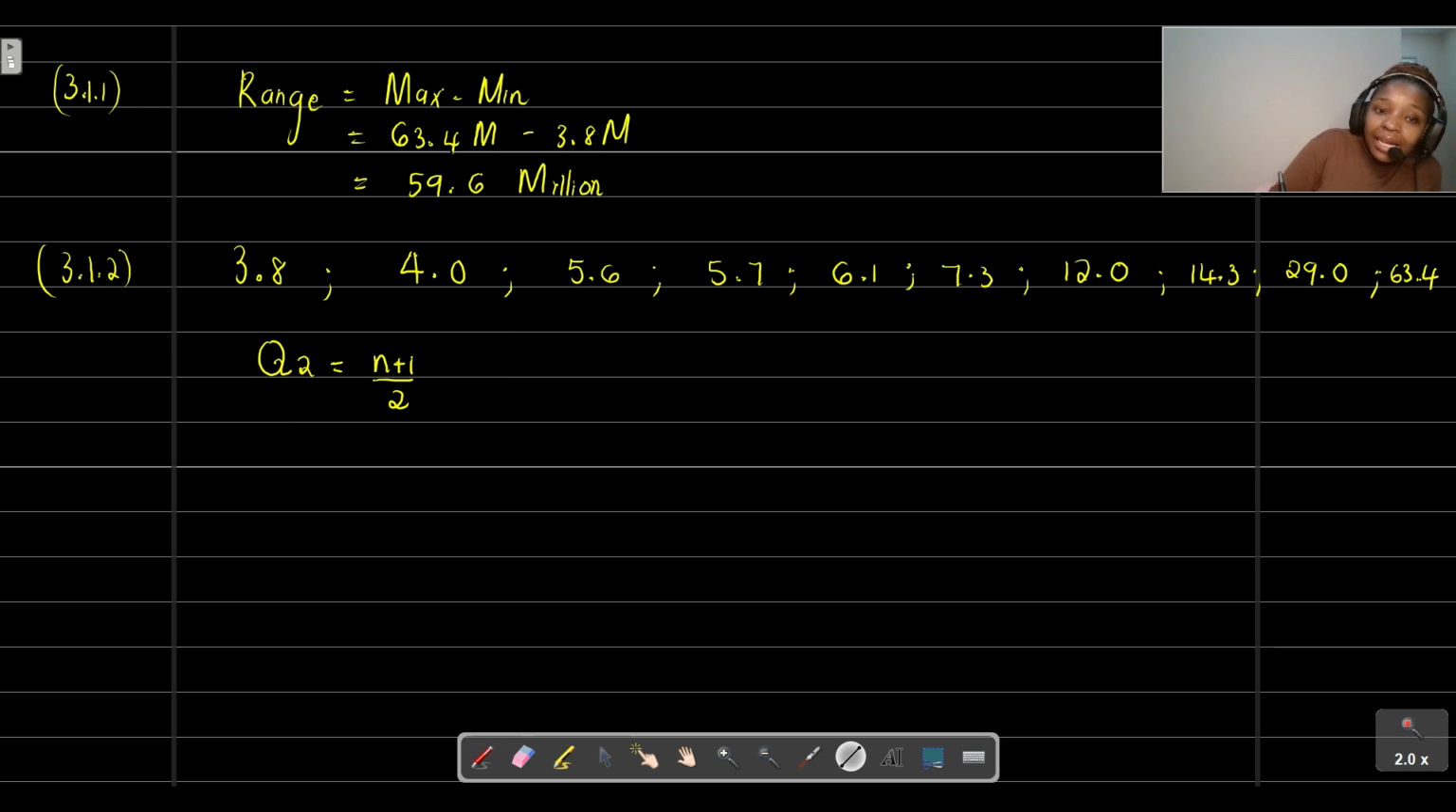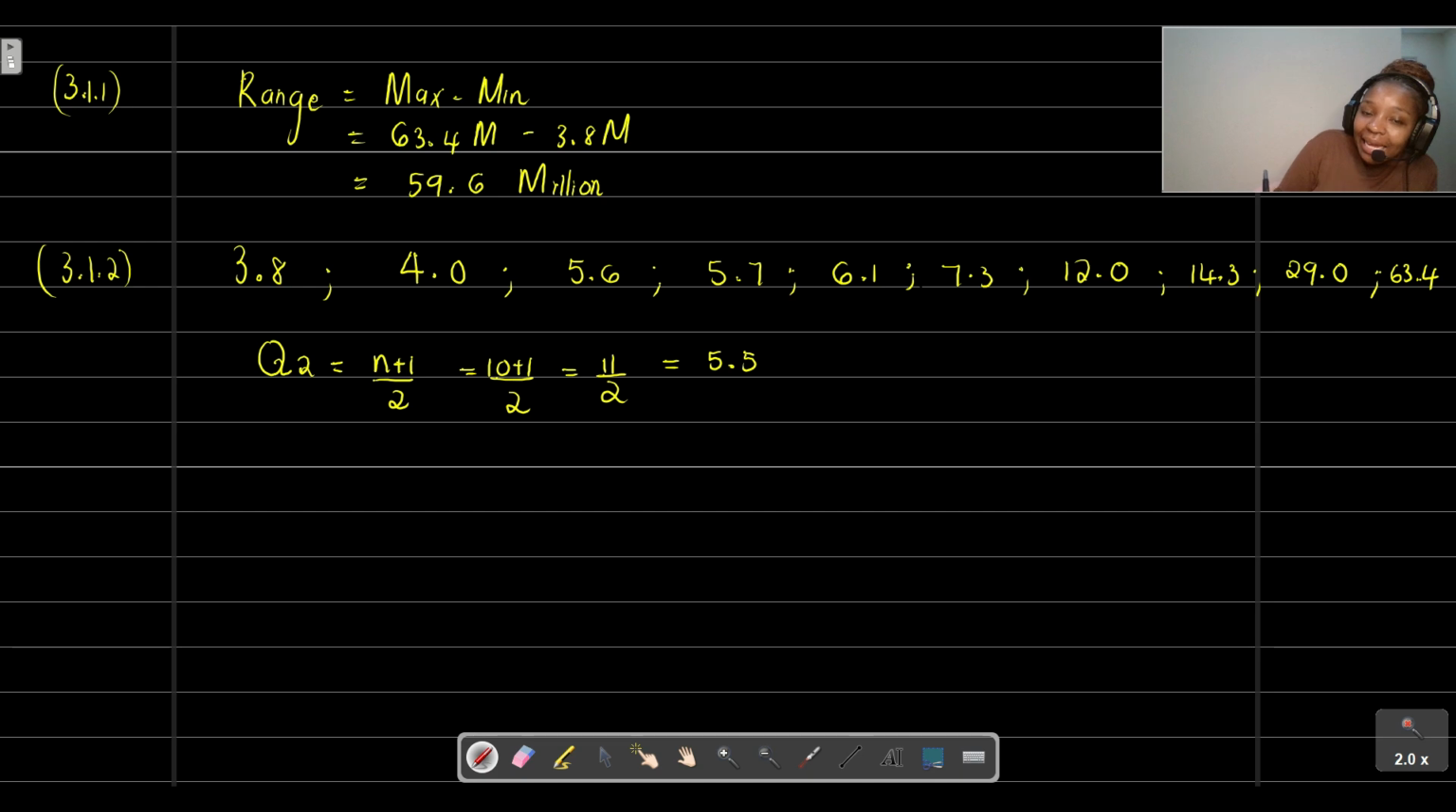What is the n? The n basically means how many data points or values do we have. So we've got 1, 2, 3, 4, 5, 6, 7, 8, 9, 10. So we're literally just going to take 10 plus 1 divided by 2, so it's equal to 11 divided by 2. That means that our median is in the 5.5 position. So what does this mean?